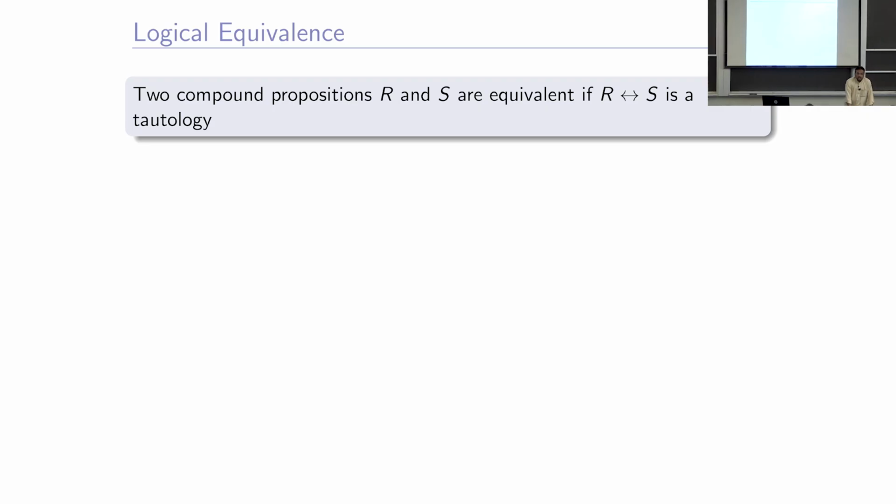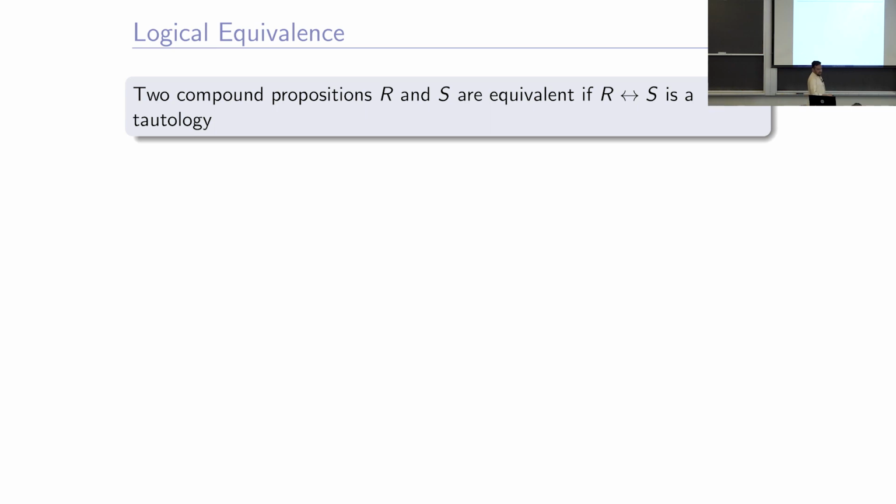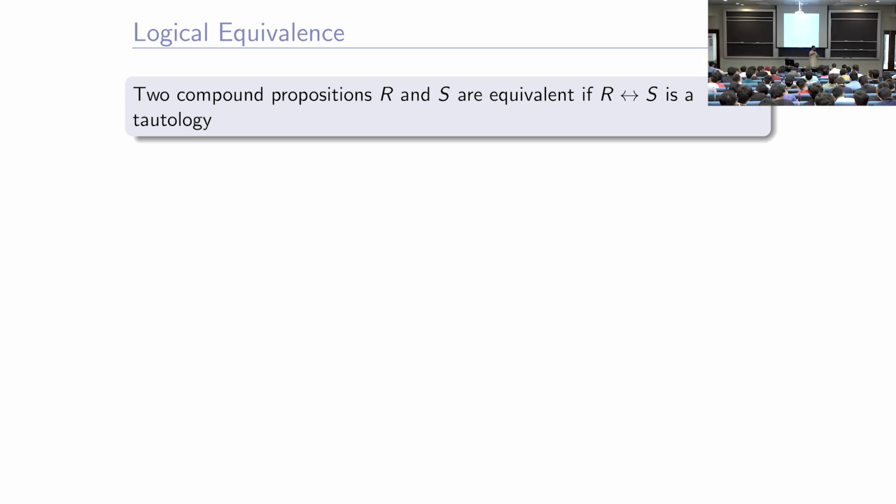Okay. So, two compound propositions are logically equivalent, or just equivalent. If R is one compound proposition and S is another compound proposition, we write it as R with this double arrow, left right arrow, S. So, R is equivalent to S if and only if R if and only if S is a tautology. Then we say R and S are logically equivalent. Logically, they are exactly the same proposition, a translation of each other. It is a rephrasing of the same proposition in different words. Is this clear? See the word tautology here? That is why we were studying tautology.